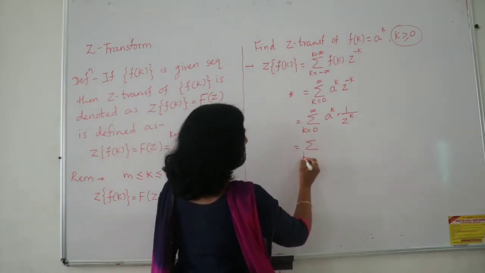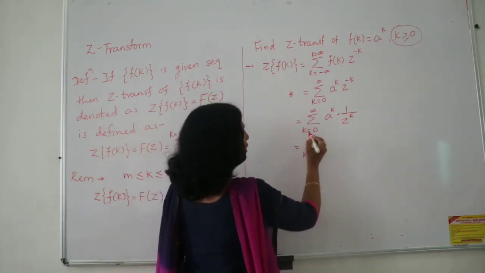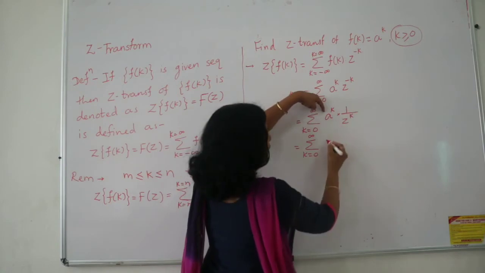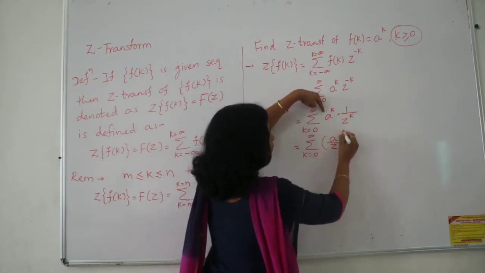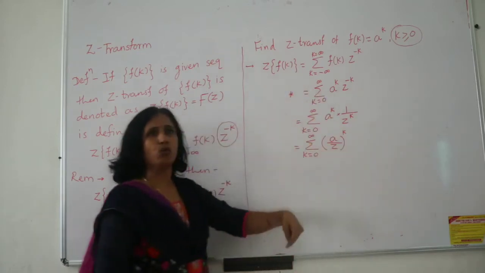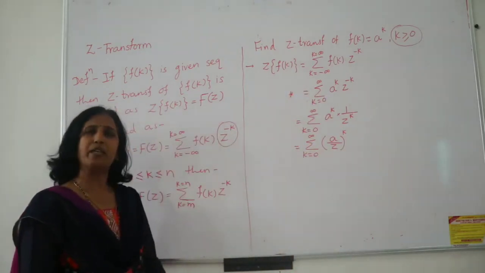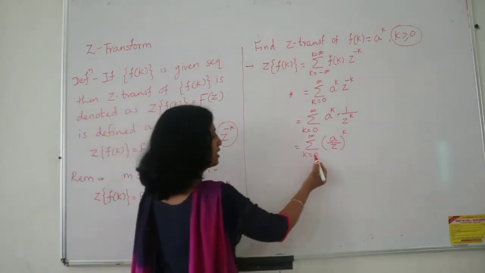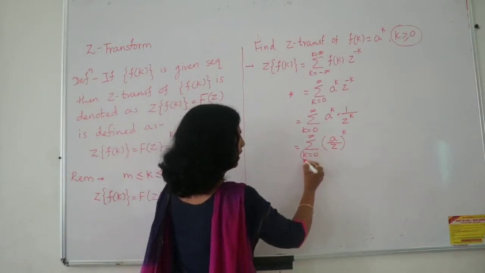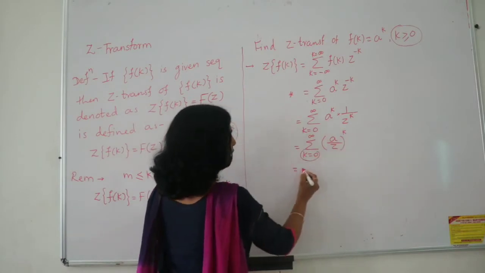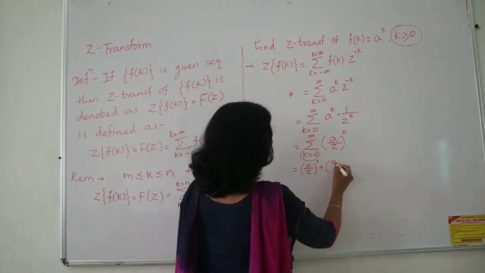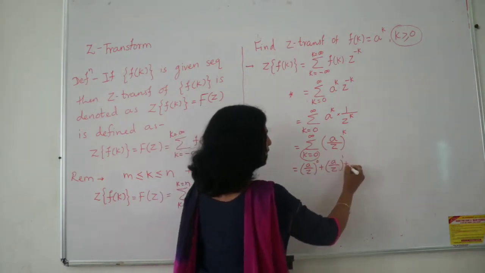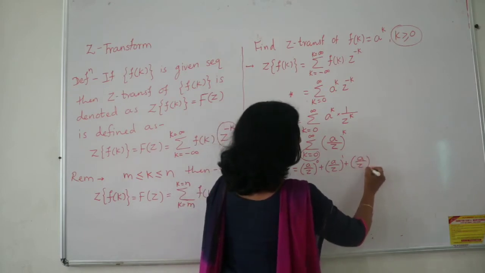Now a raised to k is in the numerator and z raised to k in the denominator, both with the same power k, so working with this becomes very easy. Start placing the values for k. Start with k is equal to 0: a upon z raised to 0 first, then a upon z raised to 1, then a upon z raised to 2, and so on.